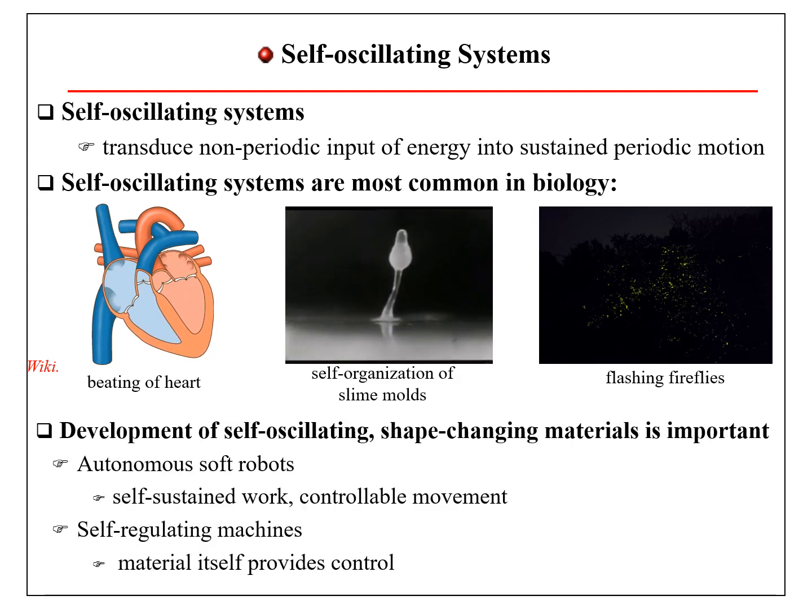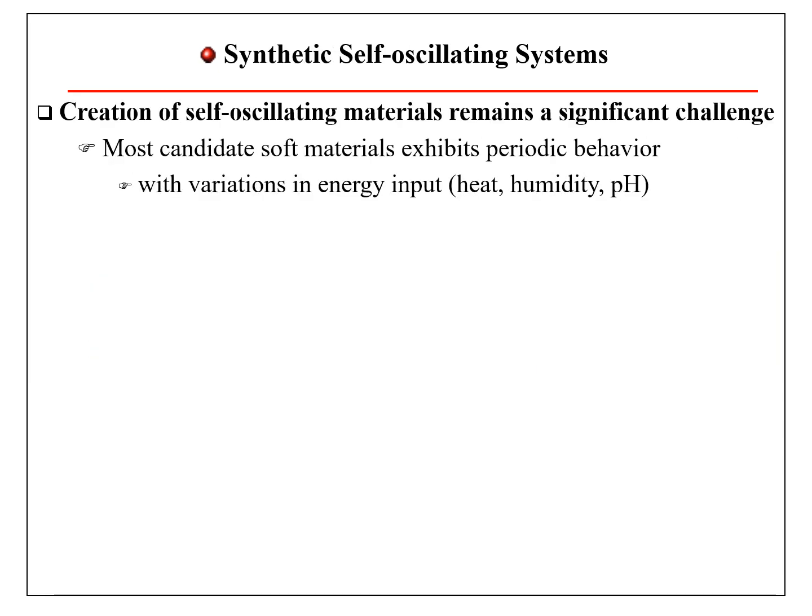Development of such self-oscillating shape-changing materials is important in making autonomous soft robots for self-sustained work and controllable movement, or making self-regulating machines where the material itself provides control. However, creating self-oscillating material is very challenging.